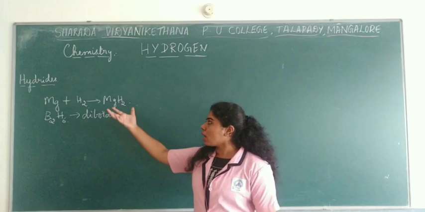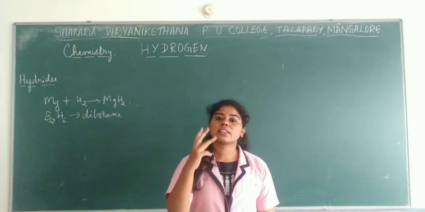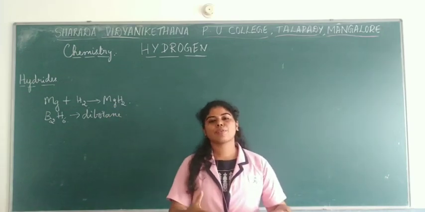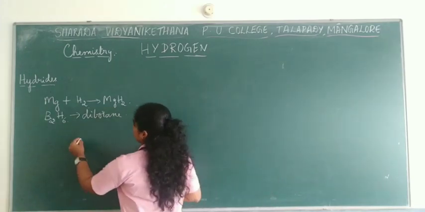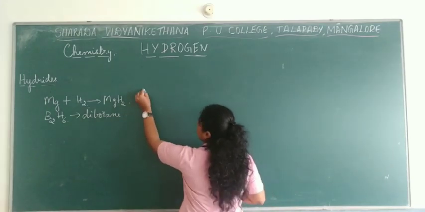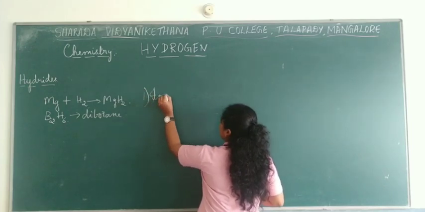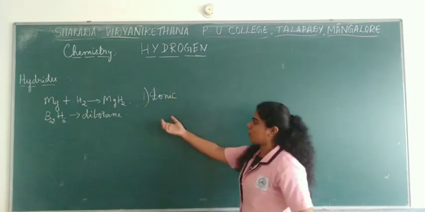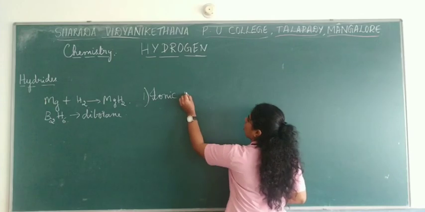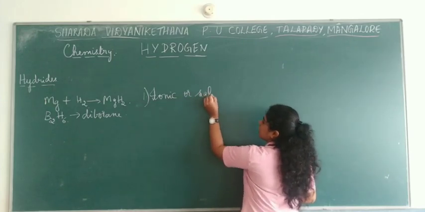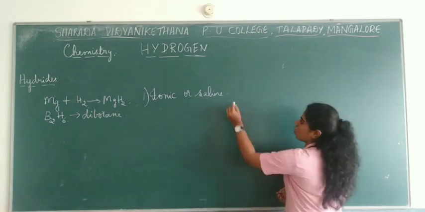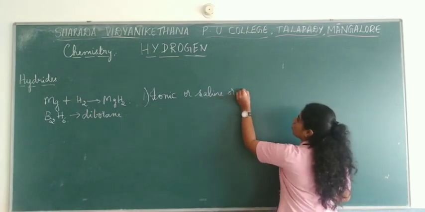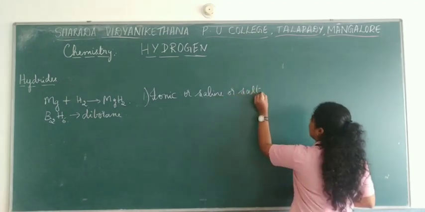Okay, so talking about hydrides, mainly there are three types. Okay, they are classified into three sections. So the first one is the ionic hydrides, or they are also called saline, which is like salt-like, okay, salt-like hydrides.